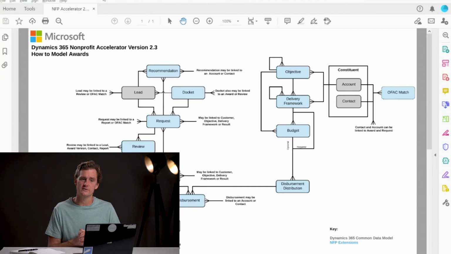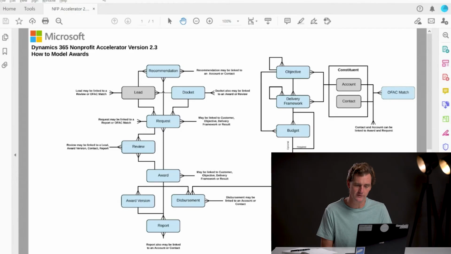So the thing that brings the request to award and objective to budget process together is this really key entity called disbursement distribution. So think about it this way. An award may have one or many disbursements of funds, and then a budget can have one or many disbursement distributions. So when the award is put into a disbursement, that disbursement is then connected to the budget entity through that disbursement distribution, effectively showing you the flow of funds from the award over to a budget that helps achieve the objective by executing the delivery frameworks.